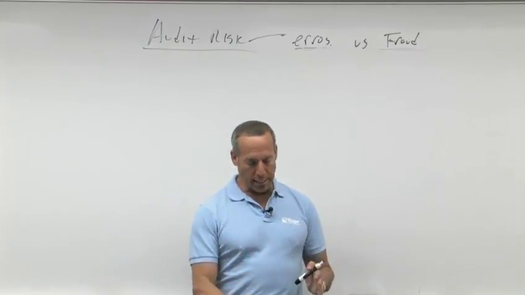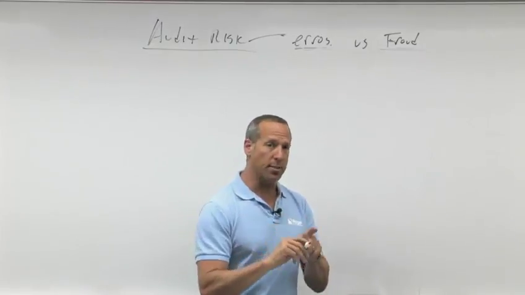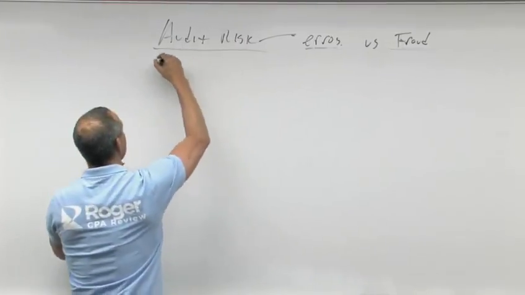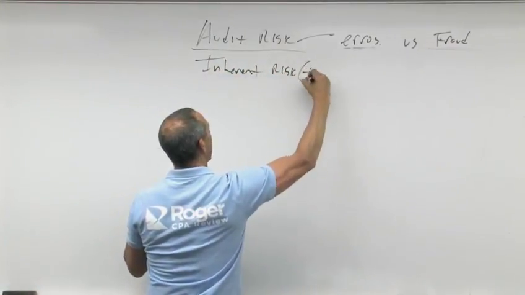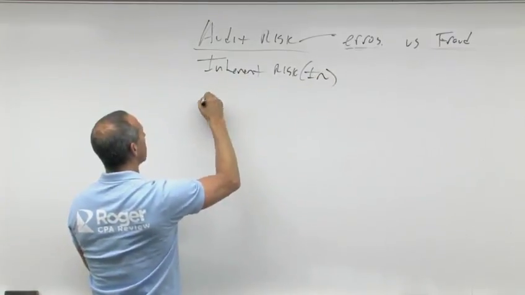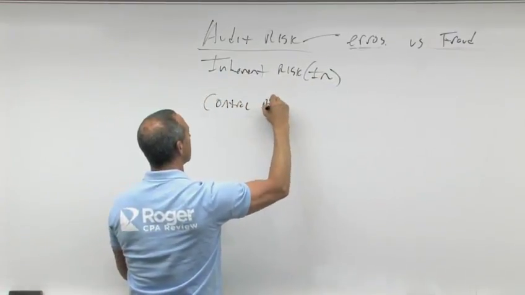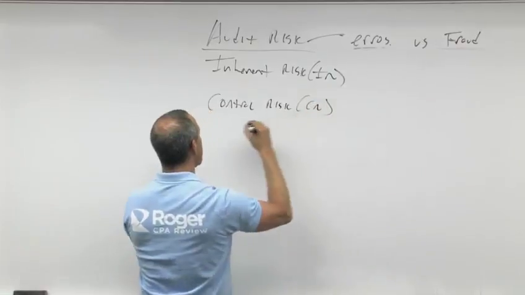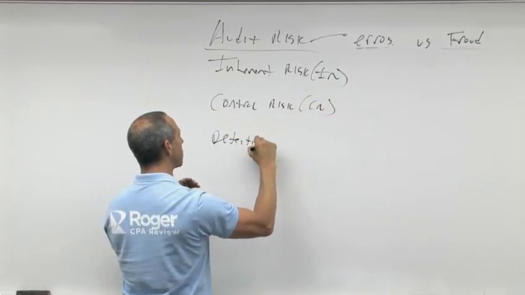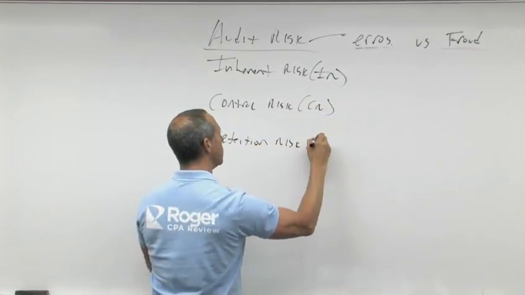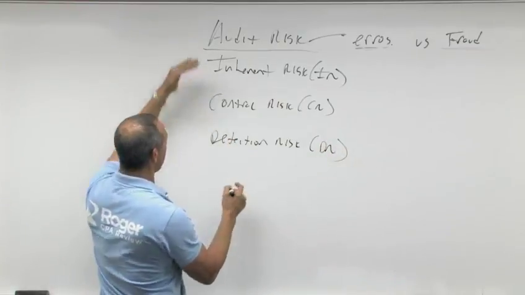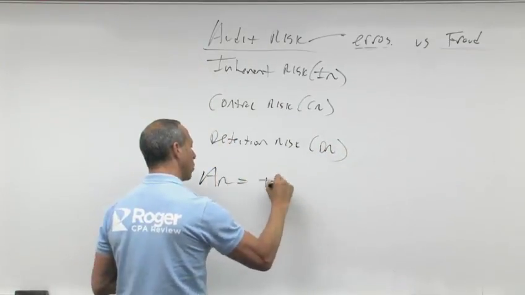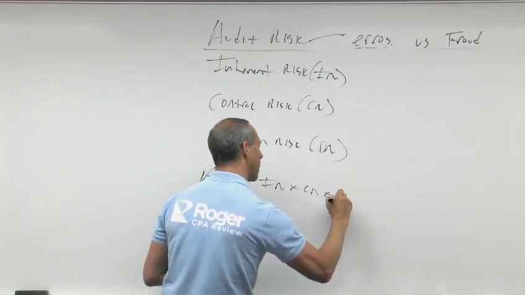Now, audit risk is made up of three elements, and I mentioned them earlier: inherent risk, called IR, control risk, called CR, and detection risk, called DR. Now, IR times CR times DR equals audit risk. So audit risk equals IR times CR times DR.